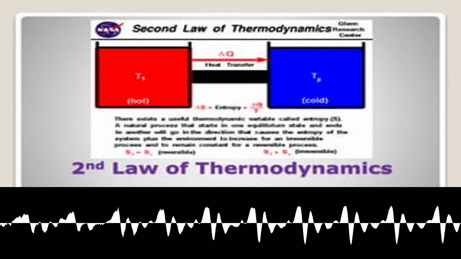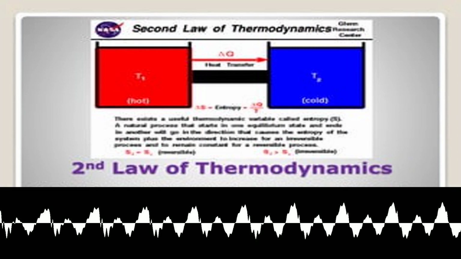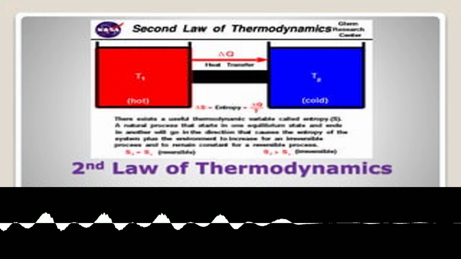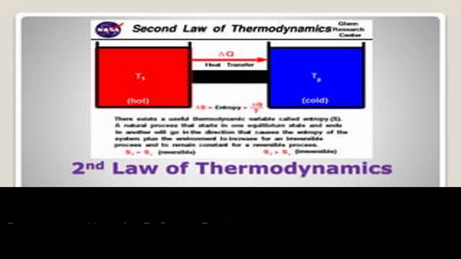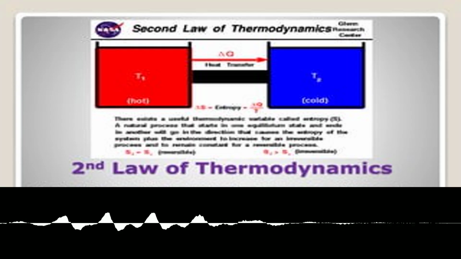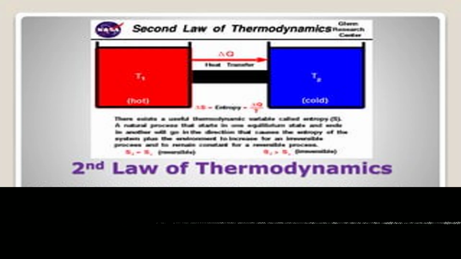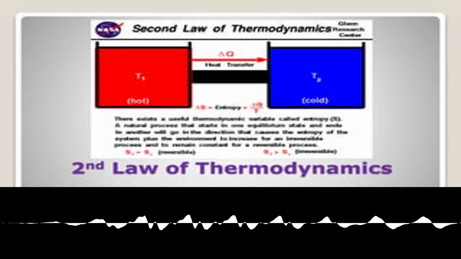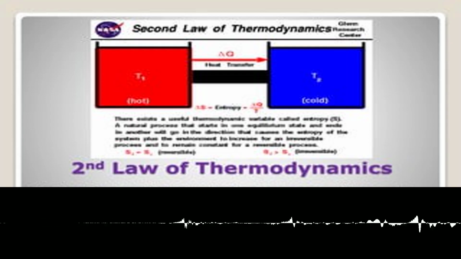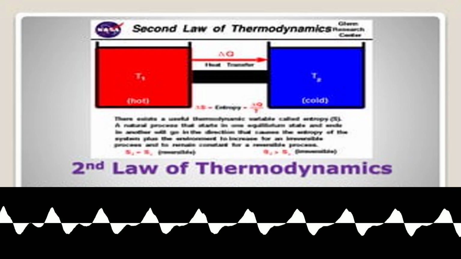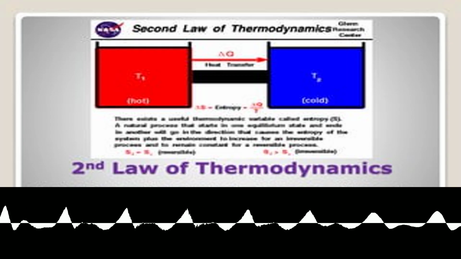Zermelo introduced the recurrence paradox, invoking Poincaré's recurrence theorem. This theorem states that any isolated system will, after a sufficiently long period, eventually return to a state arbitrarily close to its initial state. Zermelo argued that this recurrence contradicts the second law's unidirectional arrow of time implied by entropy increase. These critiques challenged the very foundations of Boltzmann's statistical interpretation.